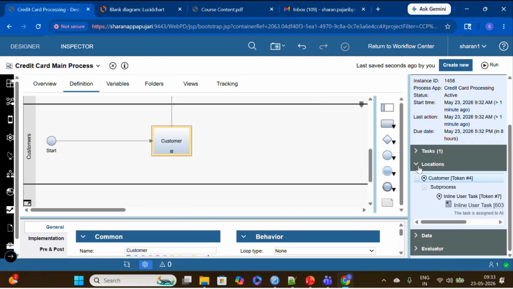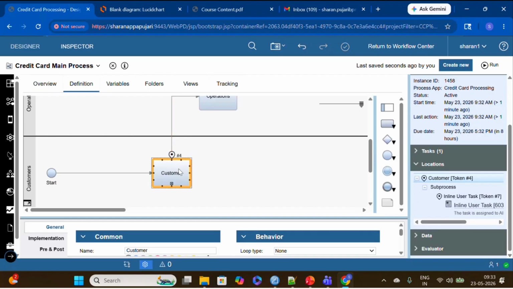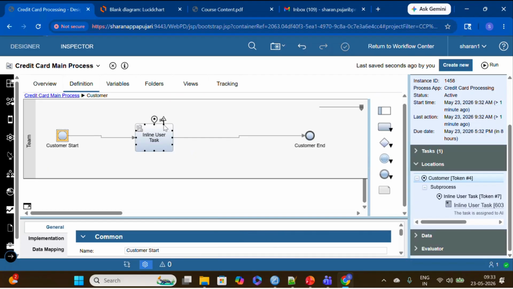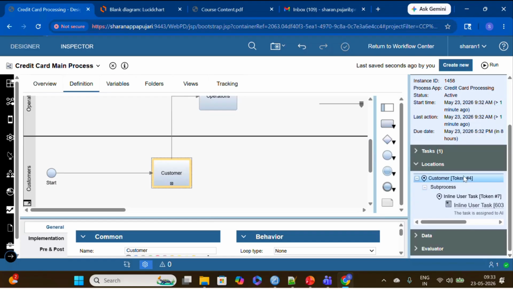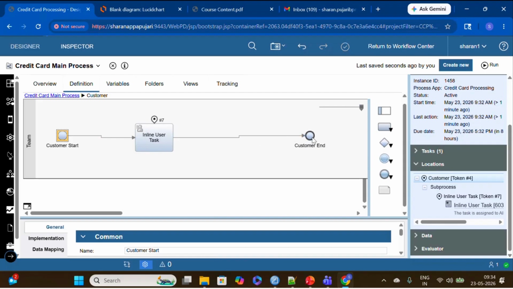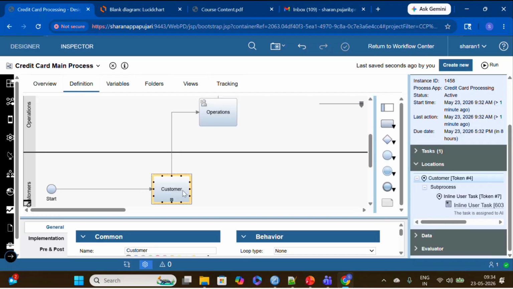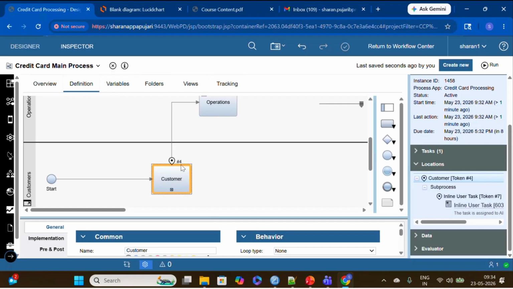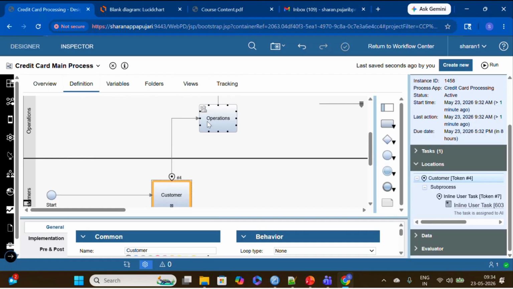Whenever this 7 token gets completed, that is, when the inline task is complete, the parent token will be closed. When all the child tokens or all the child activities are complete, then the customer task will be completed. Only then will token number 4 move to operations. That is what I wanted to tell you. Clear, right?